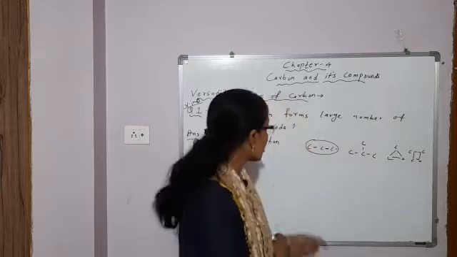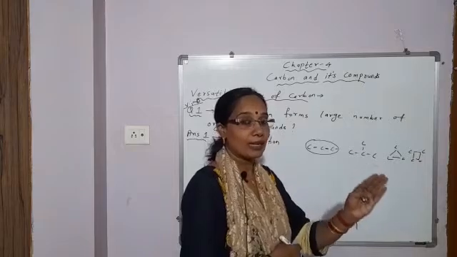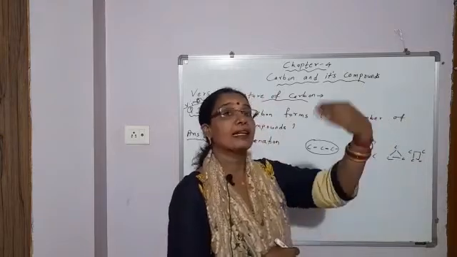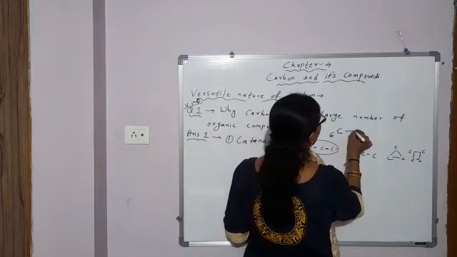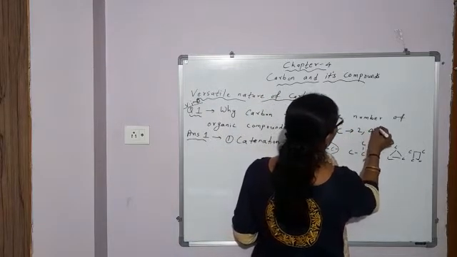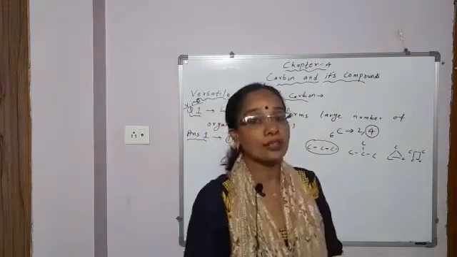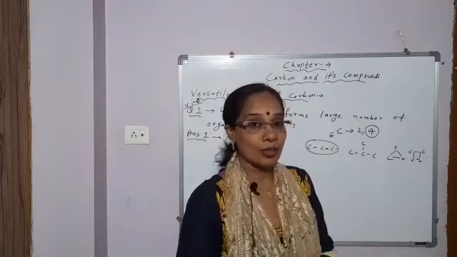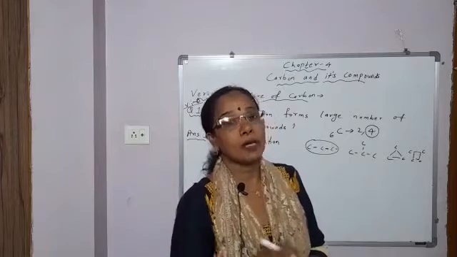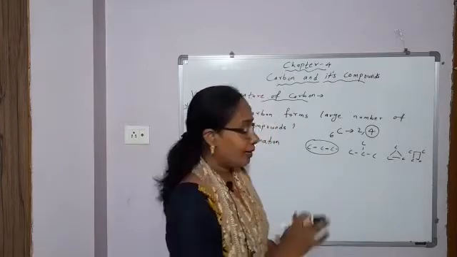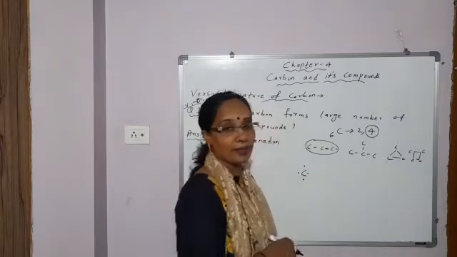Now why does carbon show the property of catenation to a large extent, the self-linking property? One carbon can link with another, the second can link with a third. Why? Because carbon's atomic number is 6 and configuration is 2,4. Outermost 4 electrons. It has a unique electronic configuration. It has 4 electrons, so it can link with 4 other carbon atoms through covalent bonds. Each carbon's outermost shell, how many electrons will be there? 4.